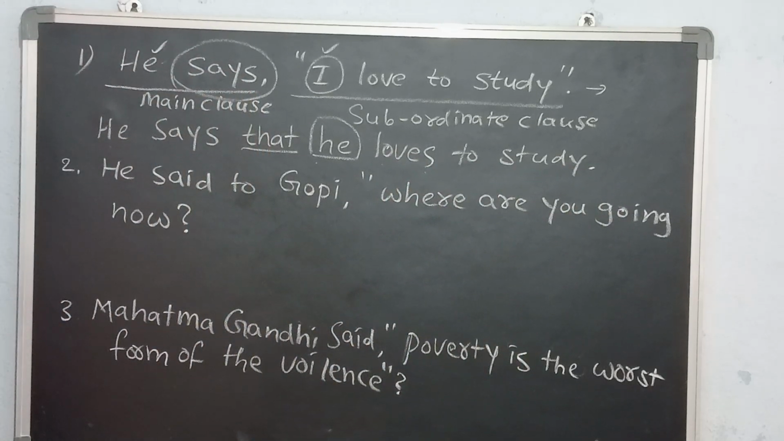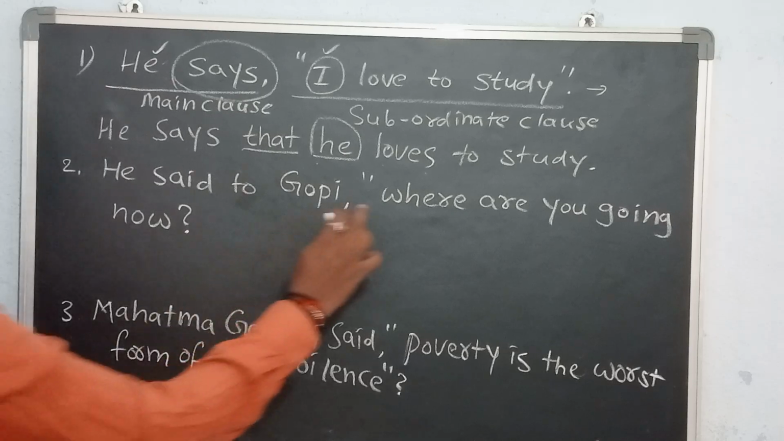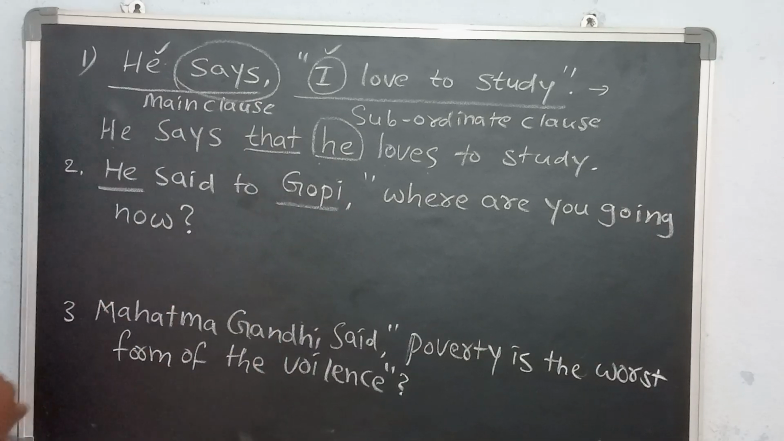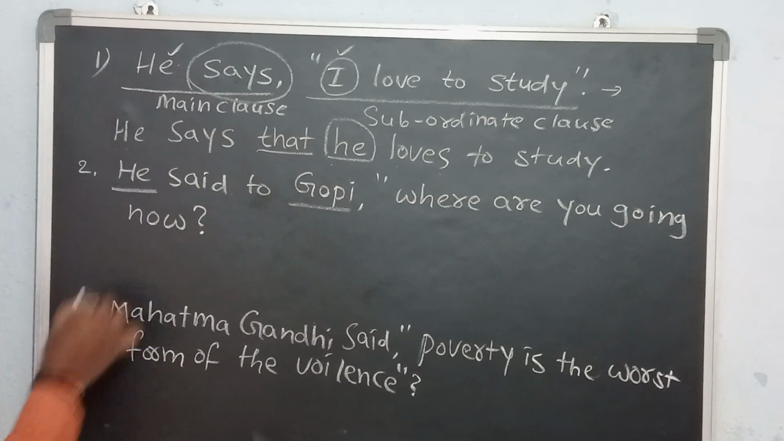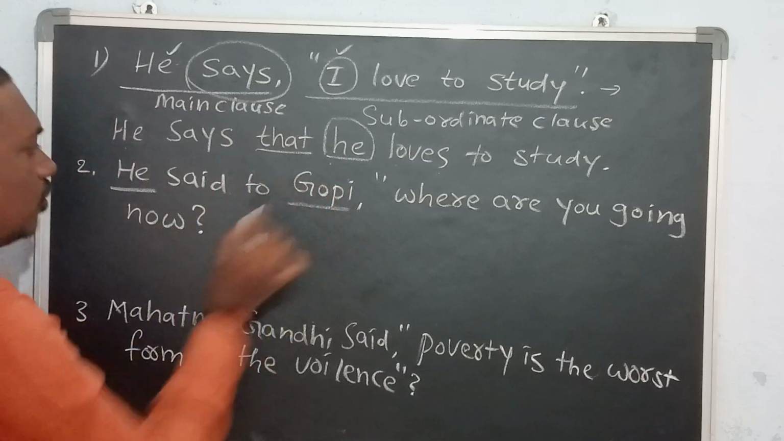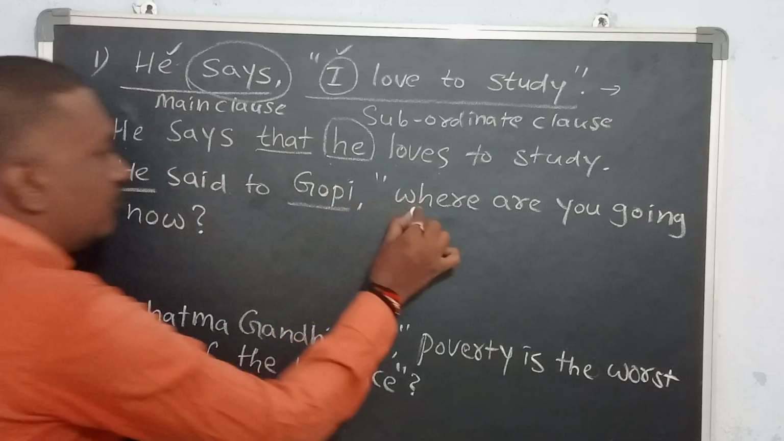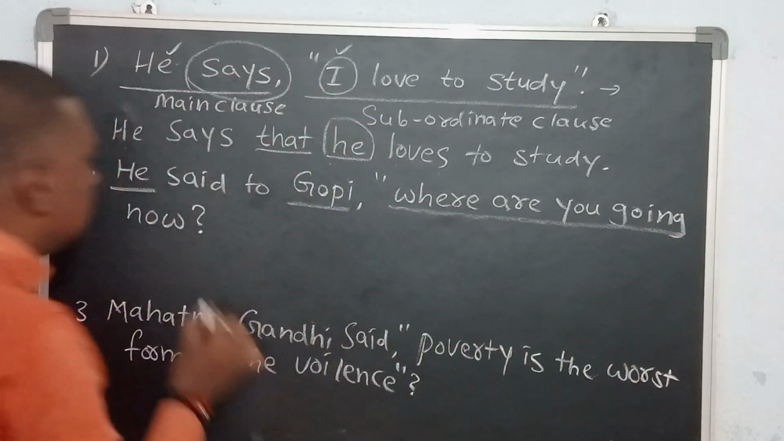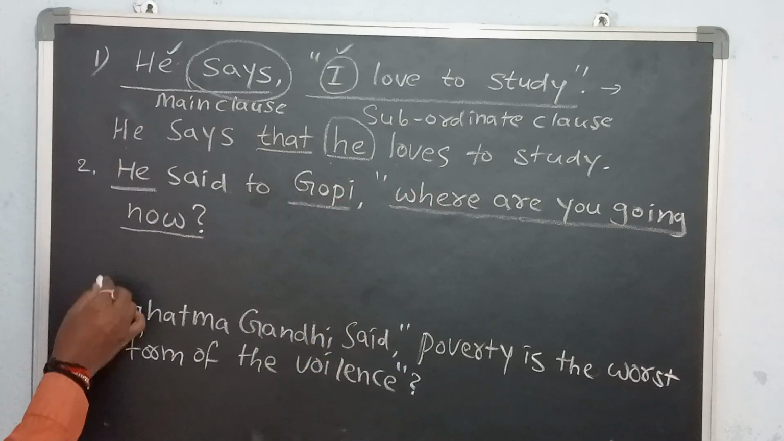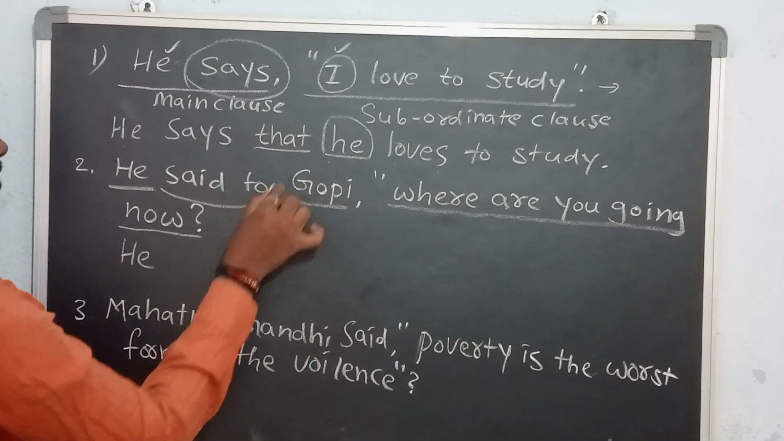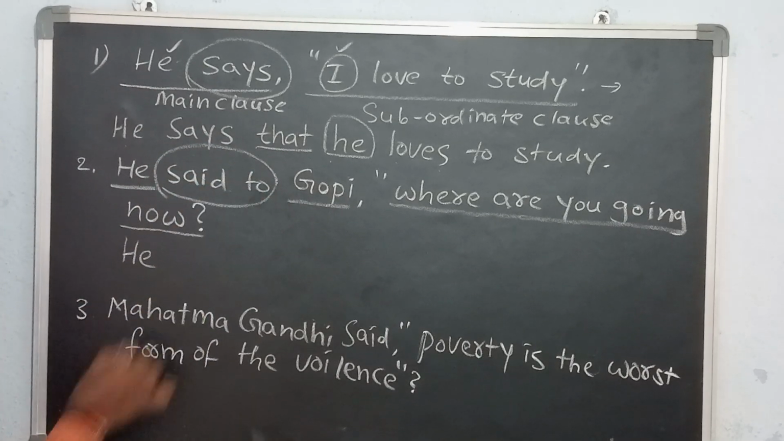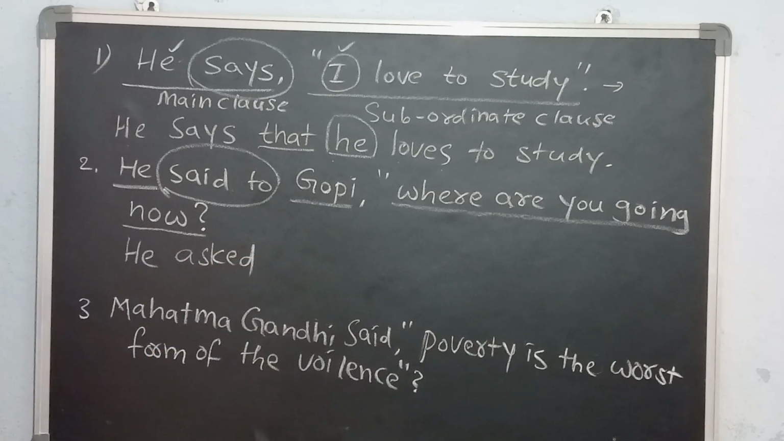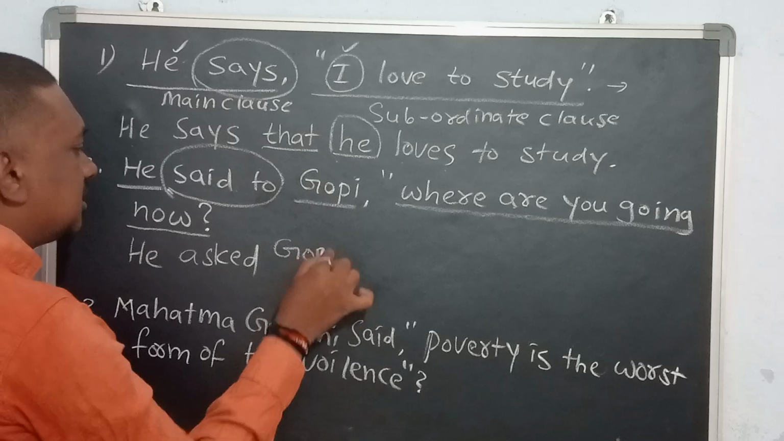Coming to the second question. He said to Gopi, "Where are you going now?" Here "he" is the speaker and Gopi is the listener. The main clause is "He said to Gopi." Next, the subordinate clause is "Where are you going now?" The subordinate clause is an interrogative sentence beginning with a WH word. The reported verb "said to" is in past tense, and it changes to "asked." He asked Gopi.